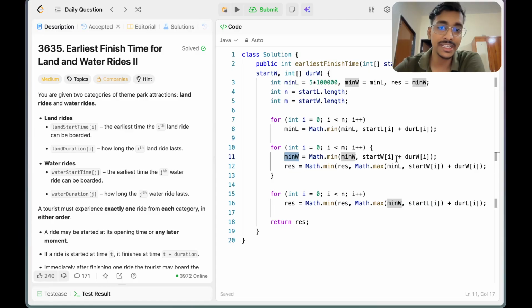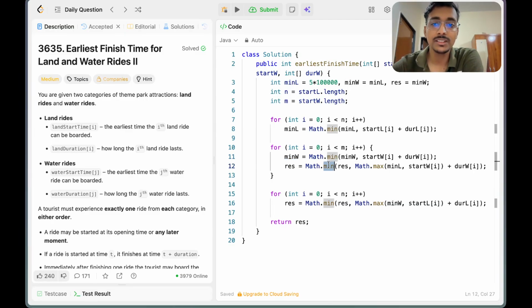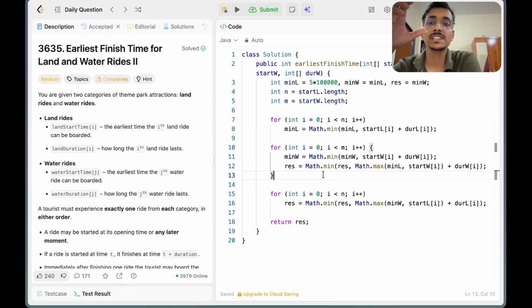We are finding the best water ride that will take the least amount of time. So we have calculated the most optimal ride that will take the minimum amount of time for the water as well as the land.